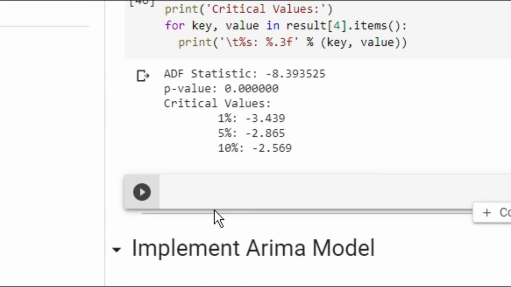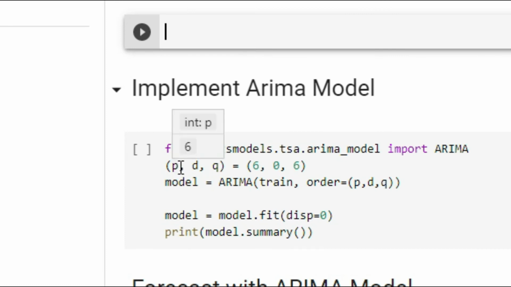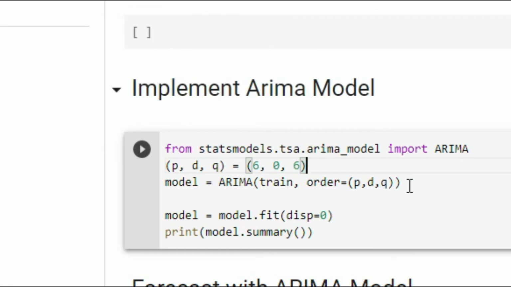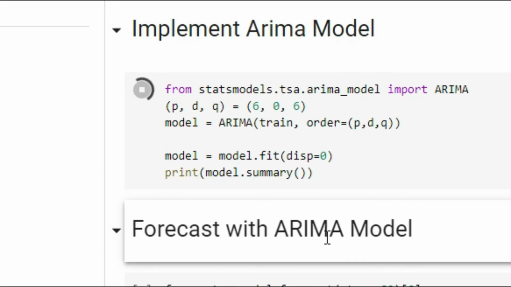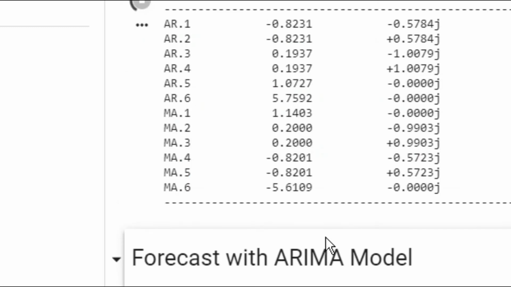So implement the ARIMA model. We know the range of p value is between 5 to 10, and we know the range of q value is between 5 to 10 from the PACF plot, and the d value is 0 from the stationarity test. After that, we fit the model on the training data. Now we need to train our model. We are not much interested in the summary, but I am printing the model. Now my model is trained.